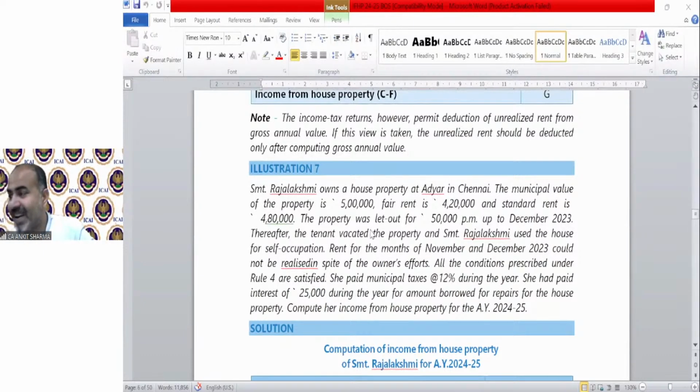What is standard rent? Standard rent has been derived from an Act called the Rent Control Act 1860, I guess. From that Rent Control Act, a rental value has been prescribed for certain property, that is called standard rent. Again, this is not going to be asked in the question. Standard rent value will be given in the question.